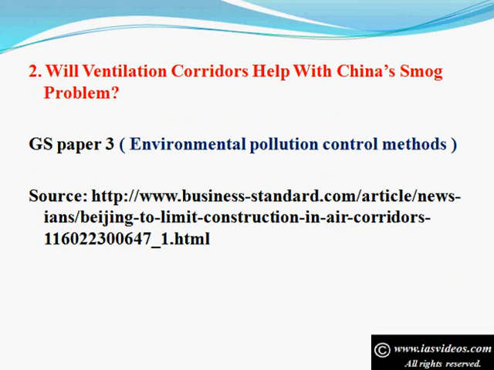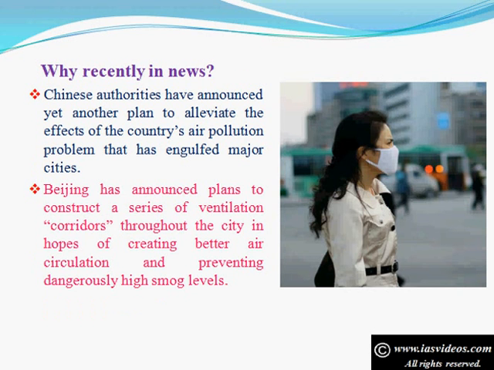2. Will ventilation corridors help with China's smog problem? GS Paper 3, Environmental Pollution Control Methods. Why recently in news? Chinese authorities have announced yet another plan to alleviate the effects of the country's air pollution problem that has engulfed major cities. Beijing has announced plans to construct a series of ventilation corridors throughout the city in hopes of creating better air circulation and preventing dangerously high smog levels.